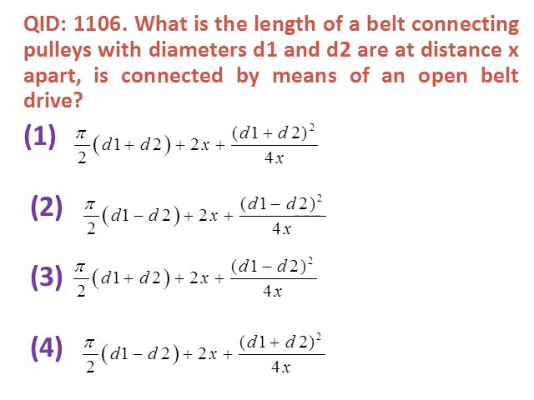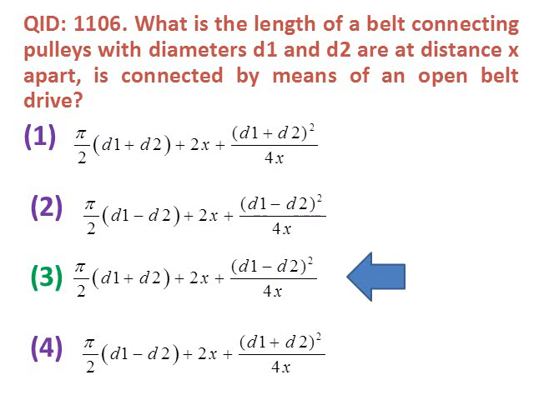Option 3: pi by 2 (D1 plus D2) plus 2x plus (D1 minus D2) whole square upon 4x. Fourth option: pi by 2 (D1 minus D2) plus 2x plus (D1 plus D2) whole square upon 4x. So the correct answer is pi by 2 (D1 plus D2) plus 2x plus (D1 minus D2) whole square upon 4x.